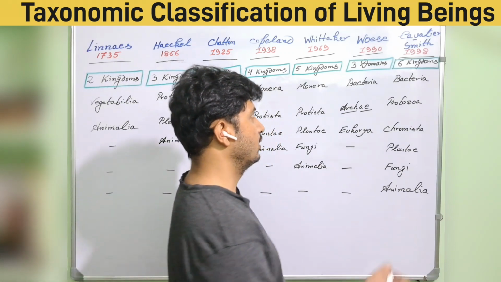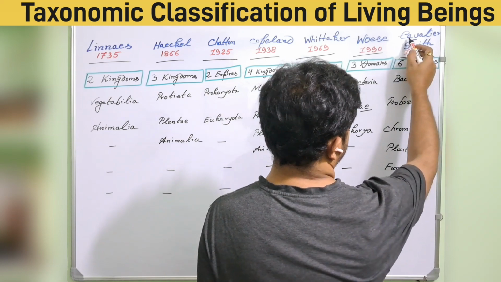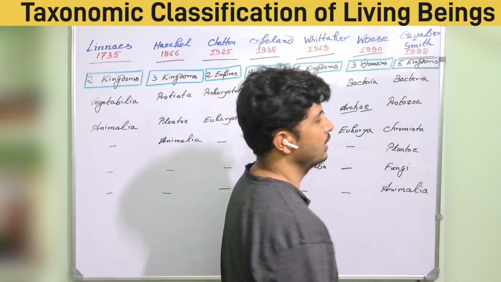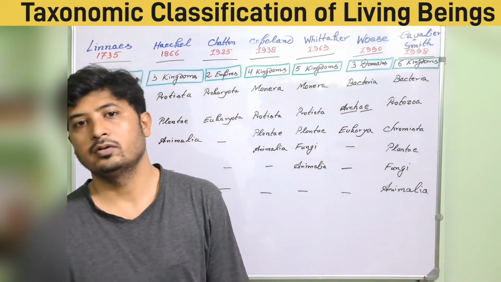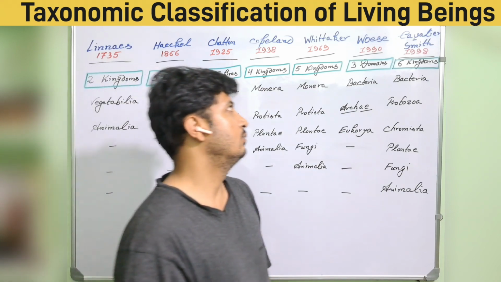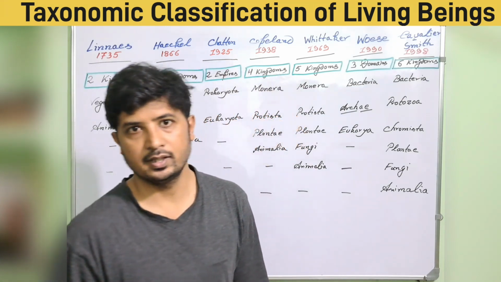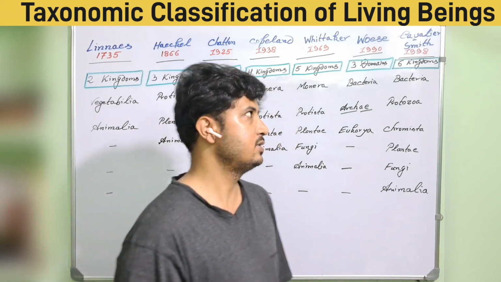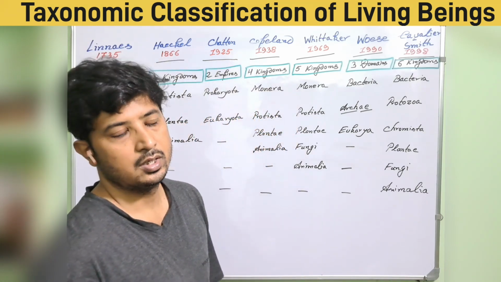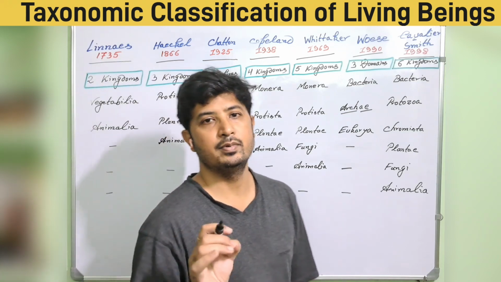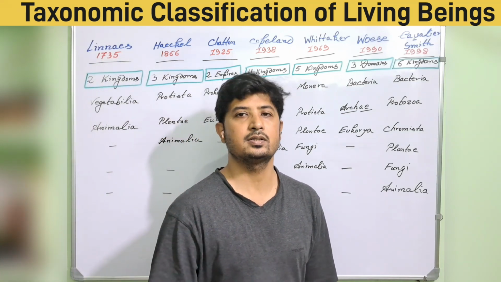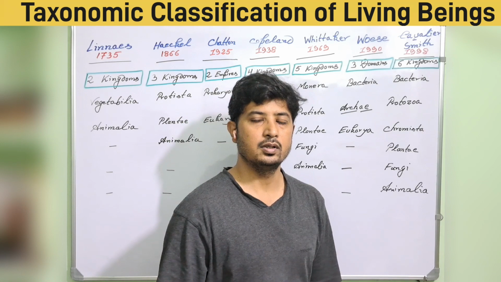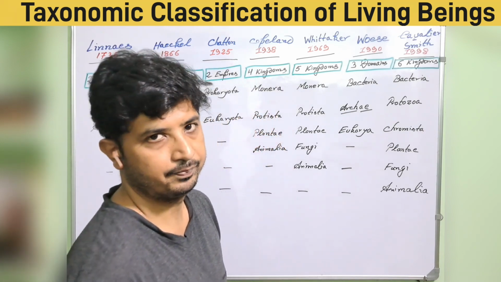Okay. Now the last one till now which is acceptable and most logically found was Cavalier-Smith. In 1998 Cavalier-Smith devised the six kingdom system which efficiently described all the kingdoms and all the members of a particular kingdom.